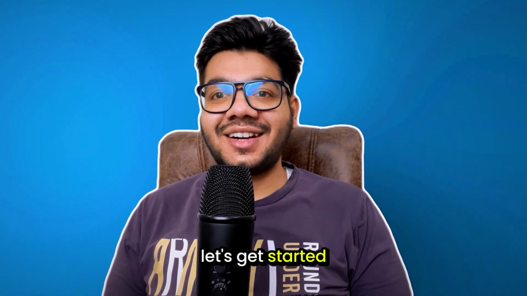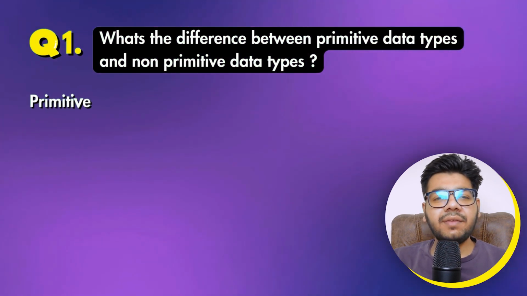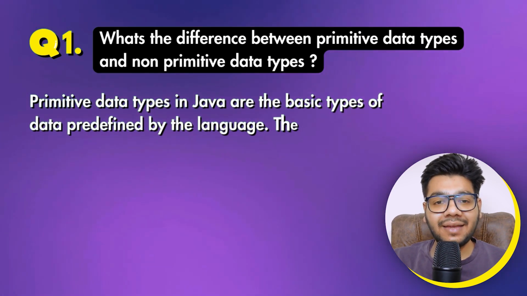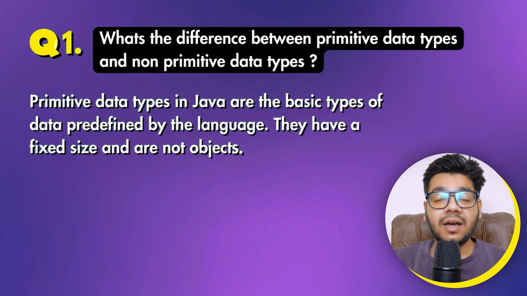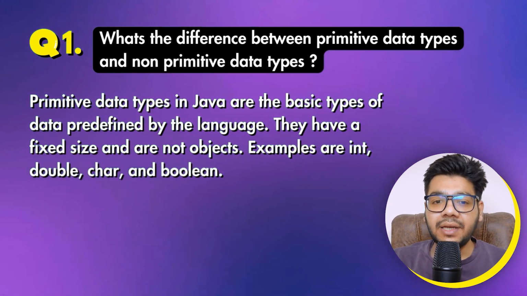So let's get started. Question 1 is, what is the difference between primitive data types and non-primitive data types? Primitive data types in Java are the basic types of data that are predefined by the language. They have a fixed size and are not objects. Examples are int, double, char, and boolean.